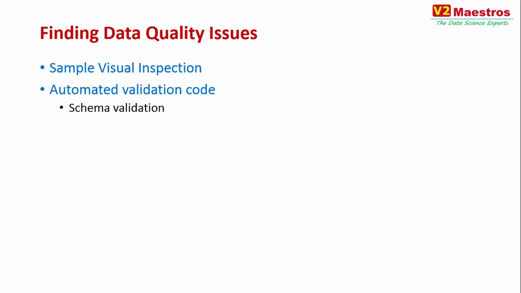So when data is coming in, every record goes through a validation code that checks, very similar to how you design a data entry screen. Anytime somebody enters data, there is validation code that runs to make sure that the data entered by the user is correct. Similar to that, you might have automated validation code for data that is flowing in to validate every record and every column to make sure that the data coming in is correct.